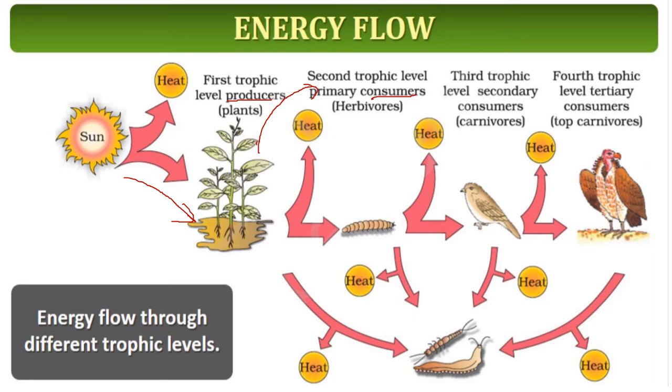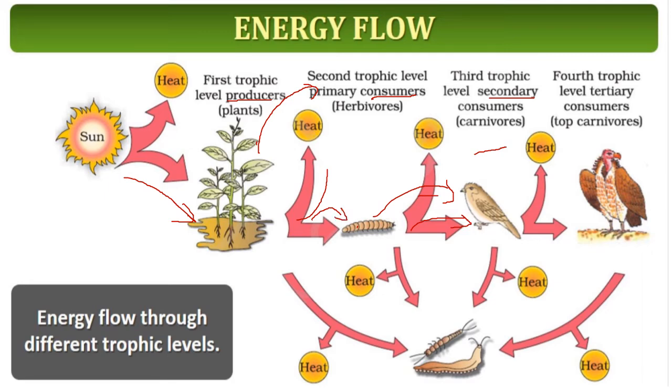Then this caterpillar is eaten by a secondary consumer, that is carnivore, the bird. There is loss of heat and flow of energy. They have shown two: one is loss of heat, another is flow of energy.